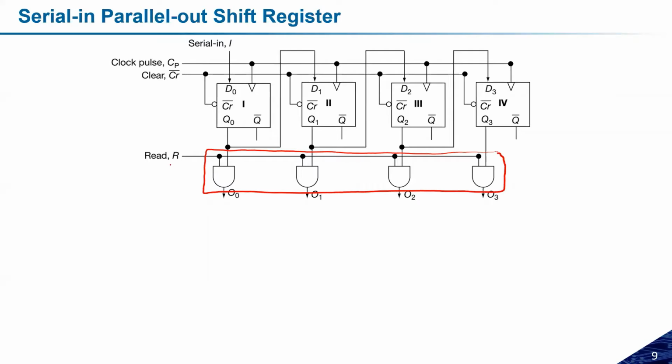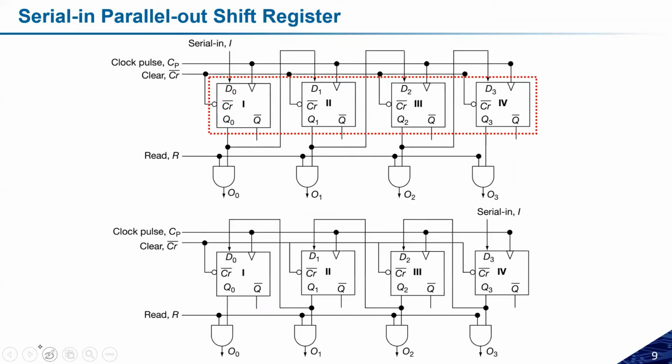If the read input is equal to 0, then it will be serial input, serial output. And if read, R, is equal to 1, then it will become serial input, parallel output. This is the only difference, and the rest are the same. So we have to consider that. Similarly, left shift and right shift we can decide here.